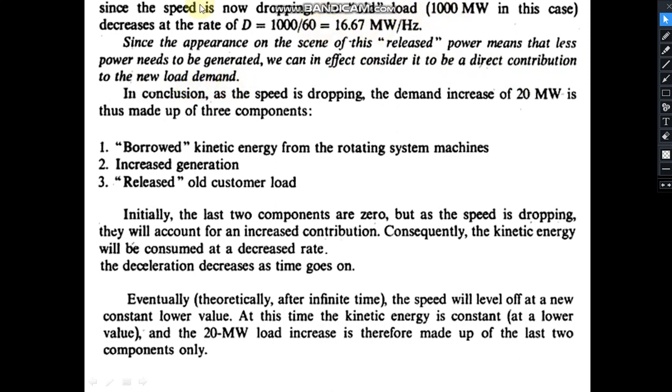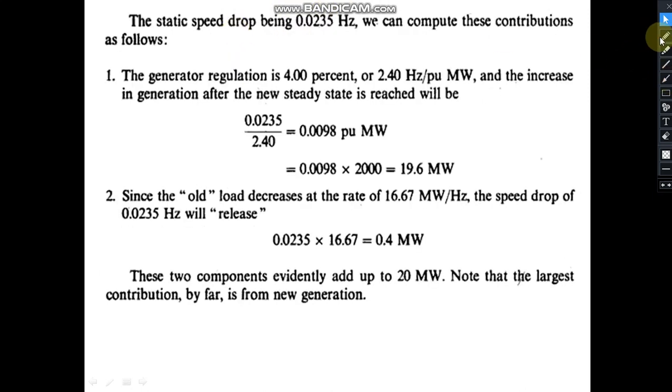Actually old load decreases means load is frequency dependent. So suppose frequency has become low, so the load will also be decreased, and the decrease in the load will be on this rate. Okay, this is the rate of decrease of the load.